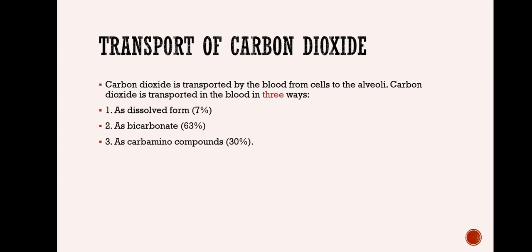Next one is the transport of carbon dioxide. I think we can discuss this in our next class, but just let me tell you, carbon dioxide transport in blood takes place by three different methods. One is the dissolved form, the second one is as bicarbonate, and the third one is as carbamino compounds. By these three different methods, carbon dioxide will be transported in the blood. What happens during this process we can discuss in the next class, because we will need more time to discuss each and every step.